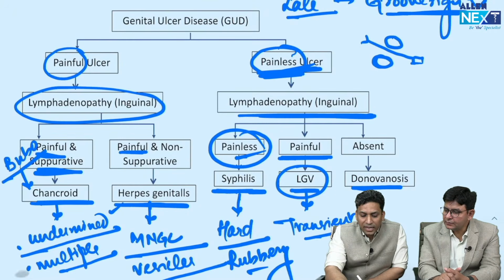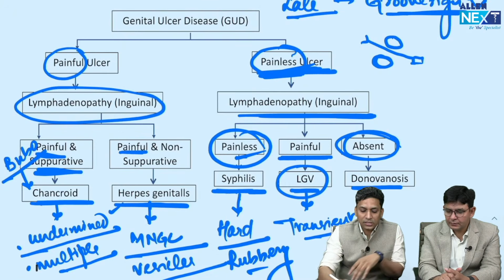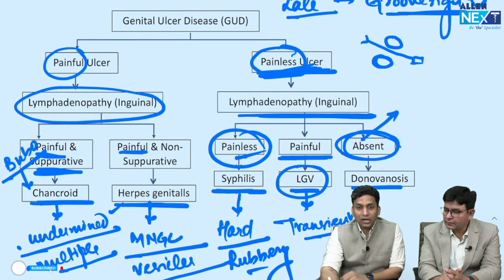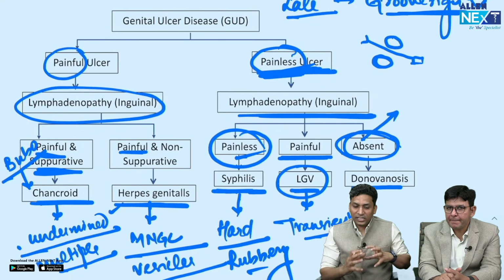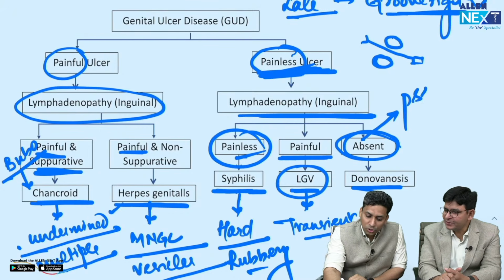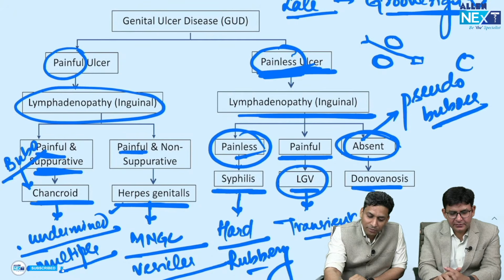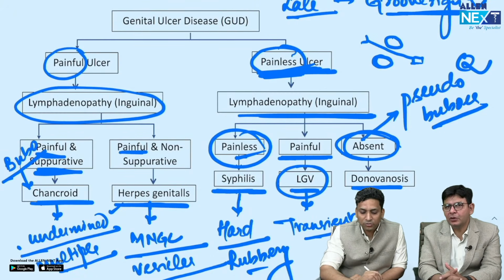And if a painless genital ulcer is present with no lymphadenopathy, it is donovanosis. That's why we call them, if you see a swelling in the inguinal region, so swelling is present but lymph nodes are never seen, that's why we call them pseudobuboes. So pseudobuboes, again one important question, or no lymphadenopathy is another important question which is seen in donovanosis.